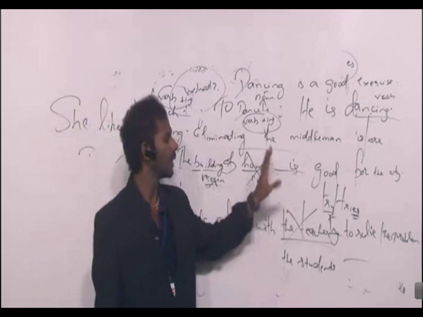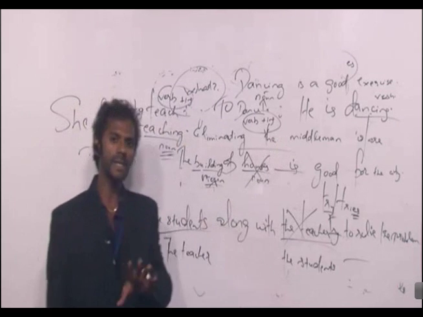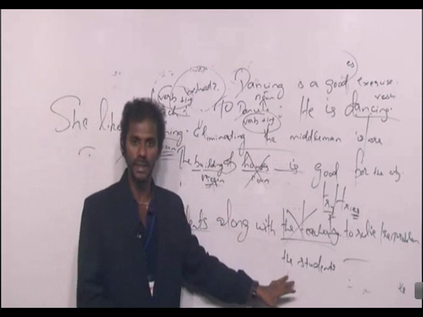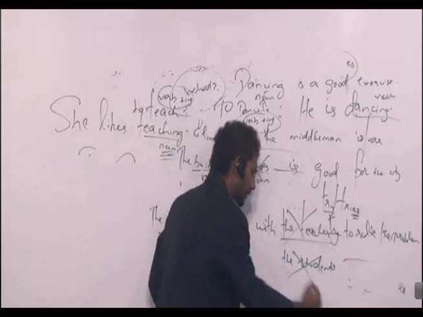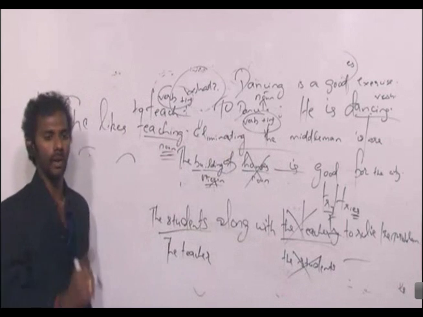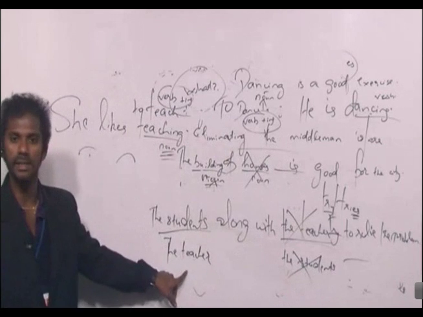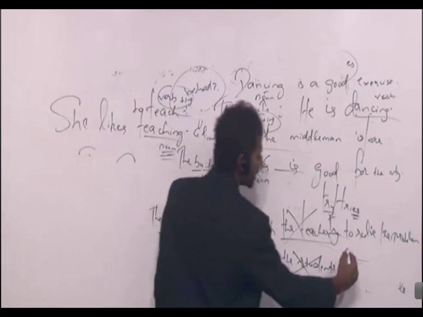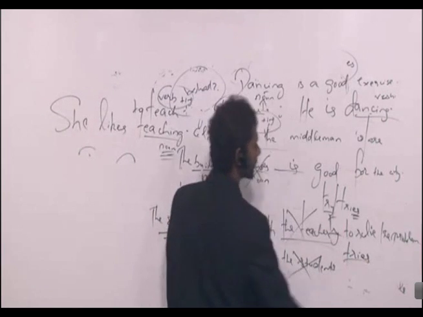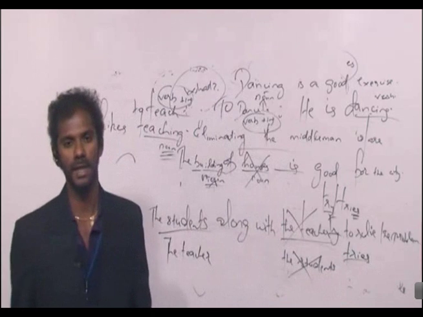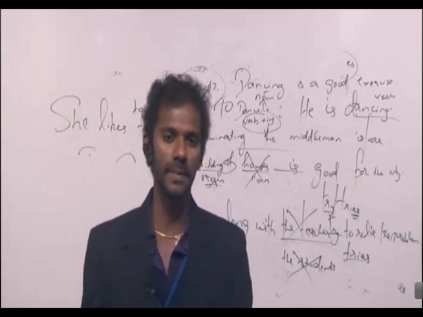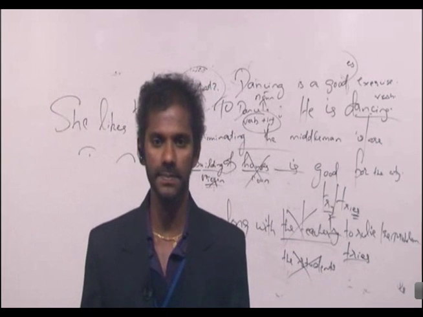We have to go for eliminating the middleman. Now which is the noun that comes in the middle? Students. So eliminate students. Now we have only one noun. What is that? The teacher. Singular, plural? Singular. Verb must also be singular. Tries to solve the problem. Clear? Got it? So this is the very first rule in subject agreement, eliminating the middleman. Fine? Right.